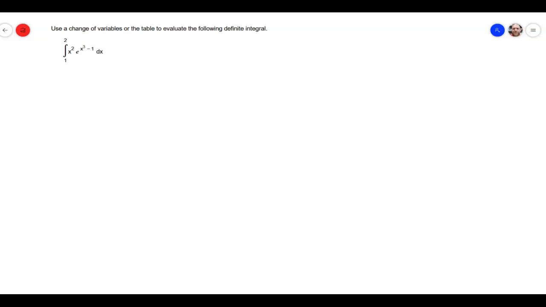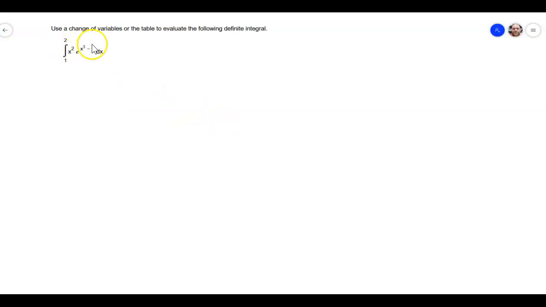Today I want to take a look at an example from section 5.5, on use substitution for integration, definite integrals. I'm looking at an example that's similar to number 24 in the homework, and I wanted to go over a little bit of the thought process and the strategy, and a couple of the different ways that we can actually solve this once we do our u substitution.